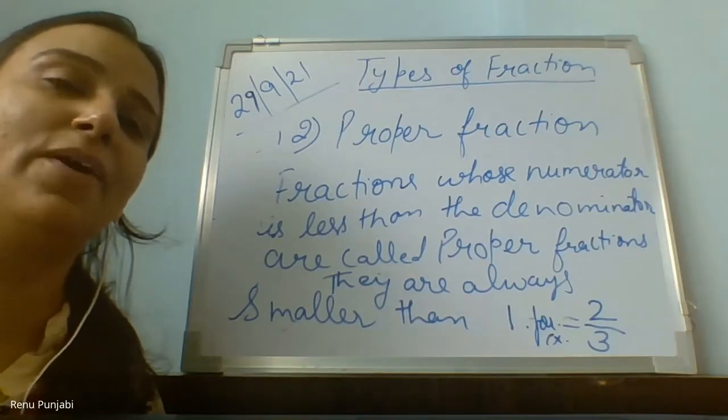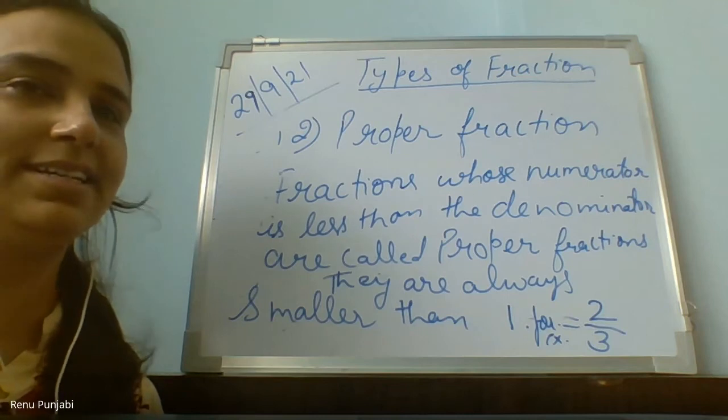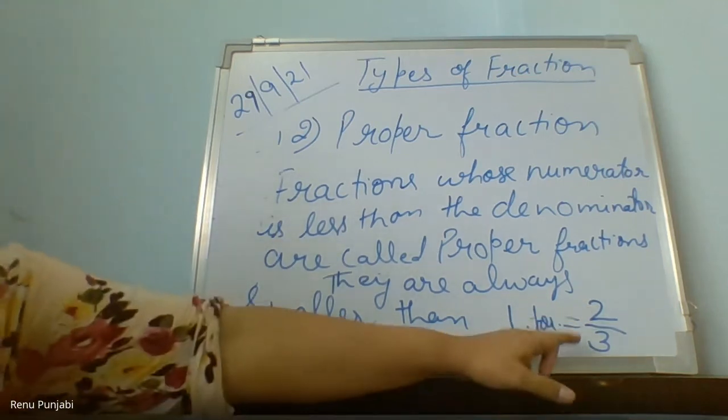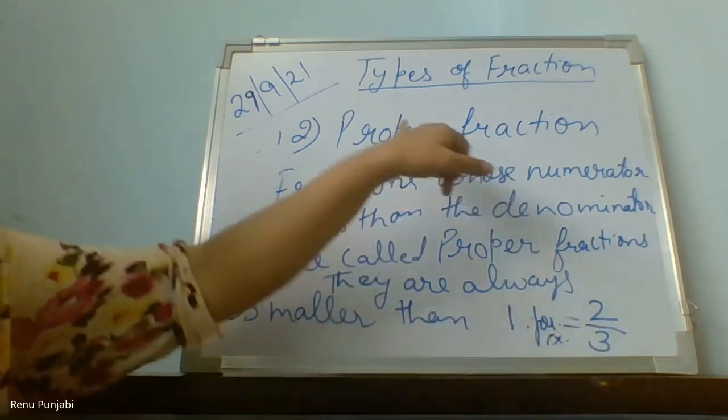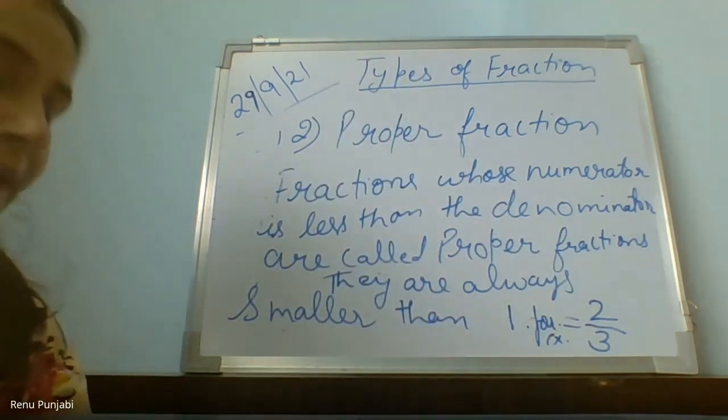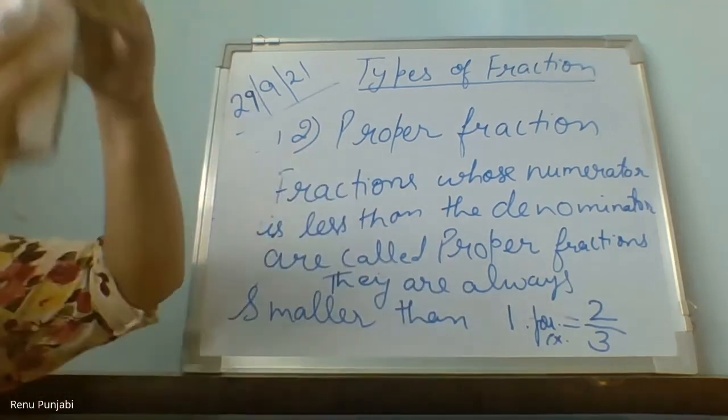3 upon 6, remember. Yes, 3 upon 6. So always remember that if your numerator is less than the denominator, then it is a proper fraction. So when I give you a group of fractions, now this is done, everyone.